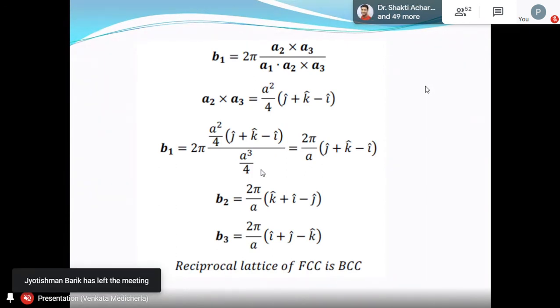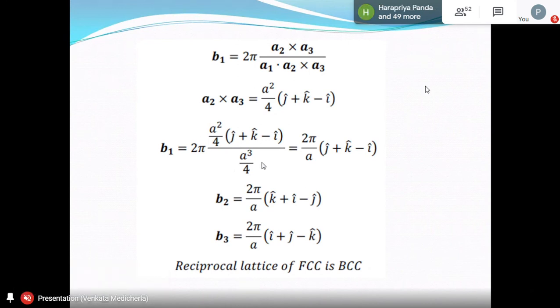A cube by 4. That's why I put A cube by 4 here. And if somebody doesn't want to take it like that, you are given the vectors already. A1 dot A2 plus A3, you just calculate it, you will get the same. Maybe sometimes you need to take the magnitude. Otherwise, there is no problem.